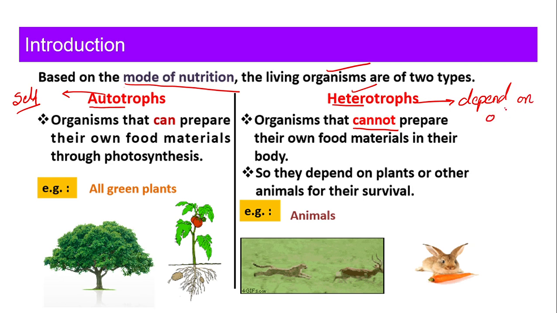By this, something clicked in my mind. Ma'am, we can make Maggie. So are we not autotrophs? No, obviously not. You're not autotrophs. For making Maggie, you are getting the packet and all those ready-made things are there.